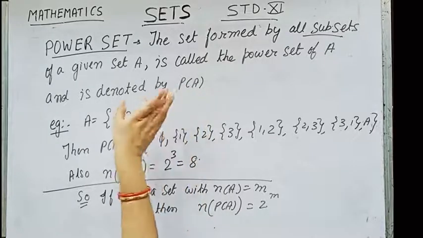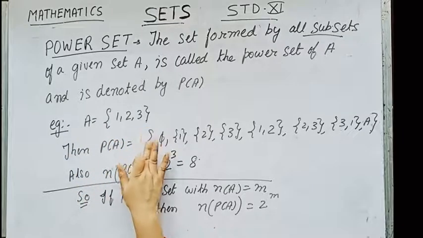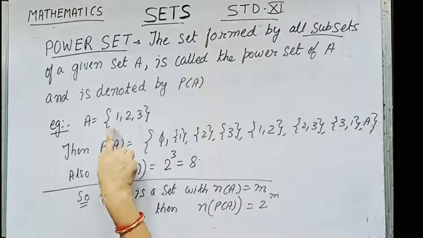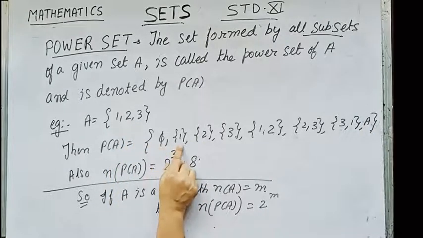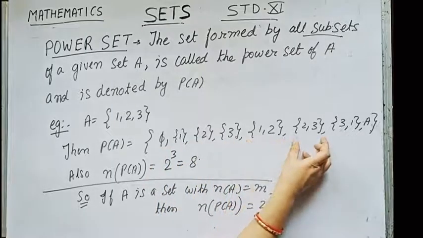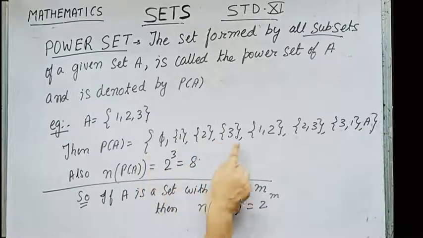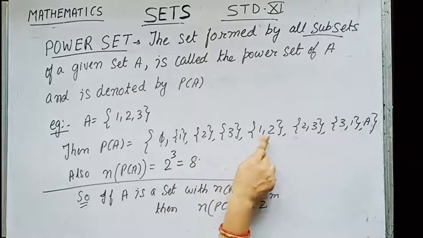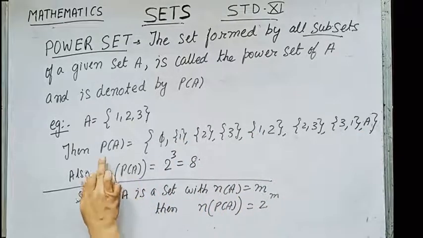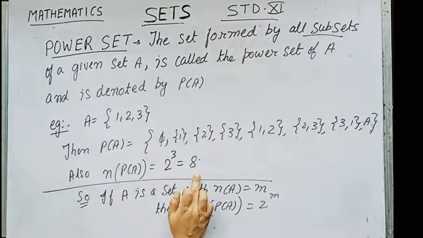So suppose set A equals the set containing 1, 2, 3. Then the power set of A is equal to the set containing all the subsets of A. Now all the subsets of A we can write as ϕ, {1, 2, 3}, then over here {1, 2}, {2, 3}, {3, 1}, and the set A itself. Obviously the number of the subsets is 1, 2, 3, 4, 5, 6, 7 and 8. So we can write that n(P(A)), that is the number of elements in the power set of A, is equal to 2 to the power 3, equals 8.